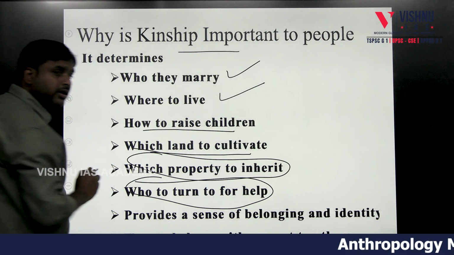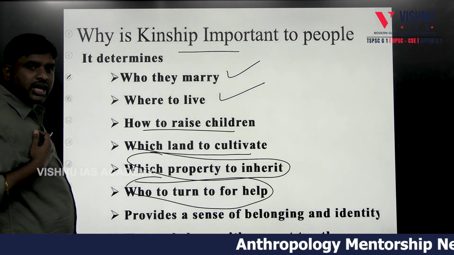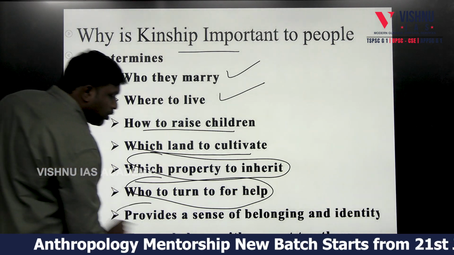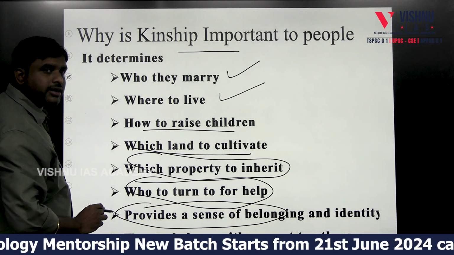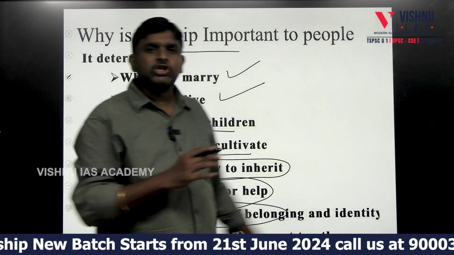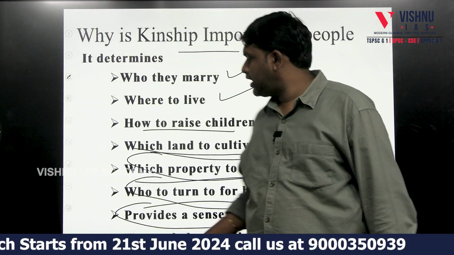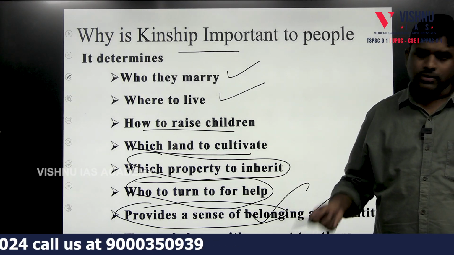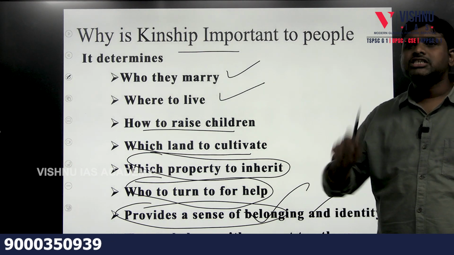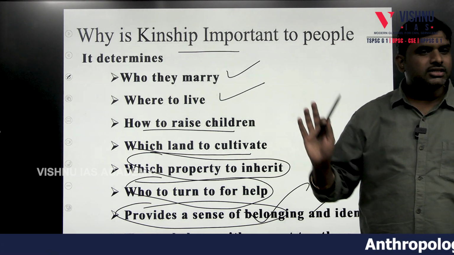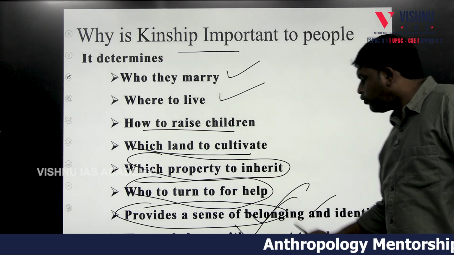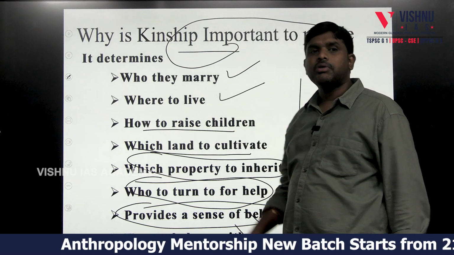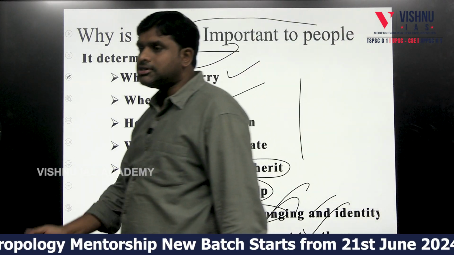Who to turn to for help. When I want help, whether I should go towards my father's side or my mother's side. Provide a sense of belongingness and identity. However much we are associated with mother's side relatives, finally our belonging will be towards male or female. Till she gets married, she will be associated with father's side relatives only. How to behave with respect to others. So this is the main significance of kinship. Write about the significance of kinship systems.